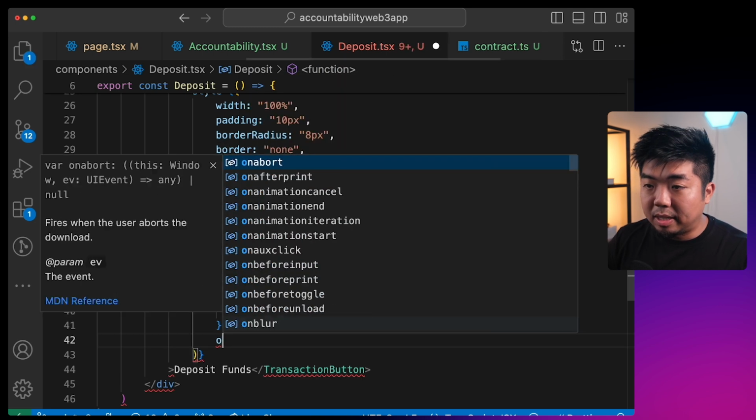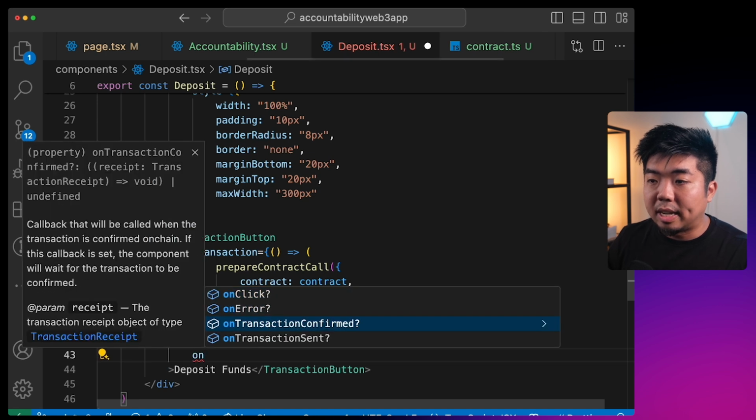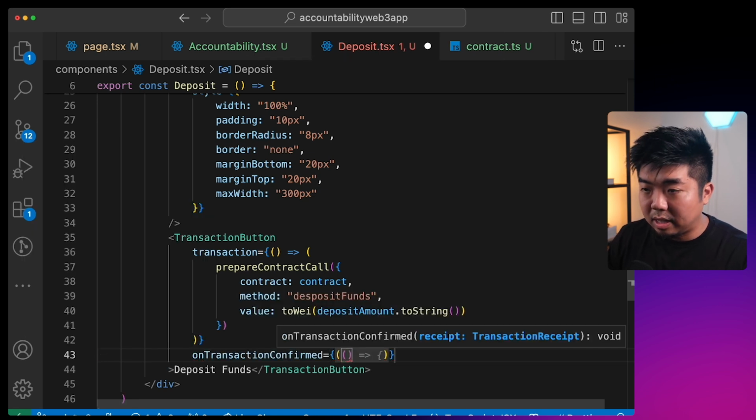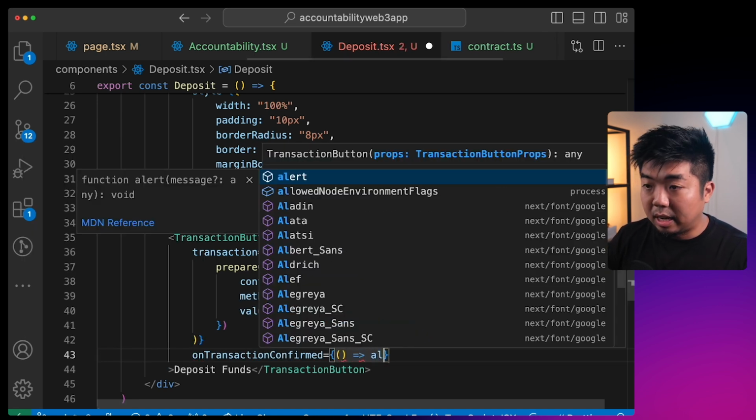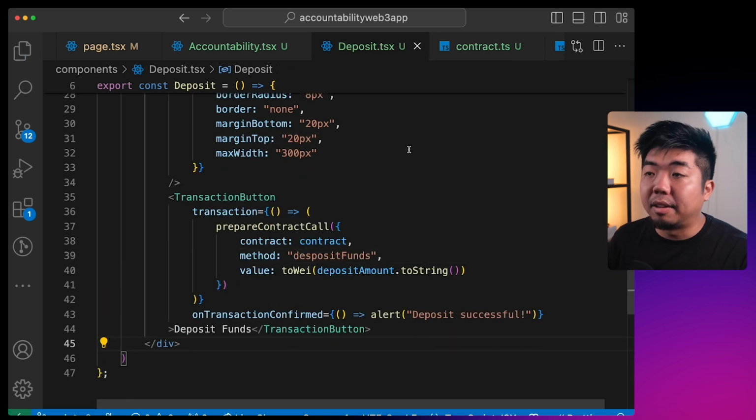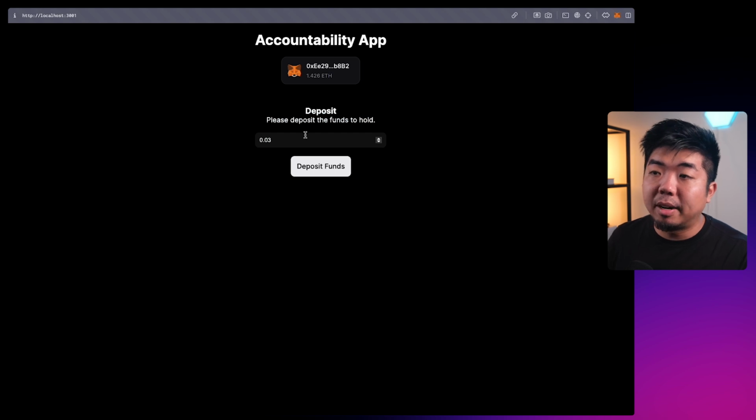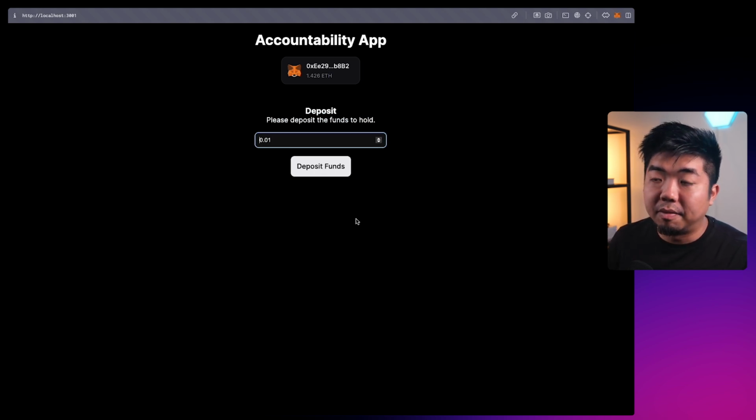And finally here we can say on transaction confirmed, we can just do something like alert that deposit was successful. And that does it for our deposit component. So now when we come back to our app here, we can put in our deposit amount and we can then deposit the funds right over here.